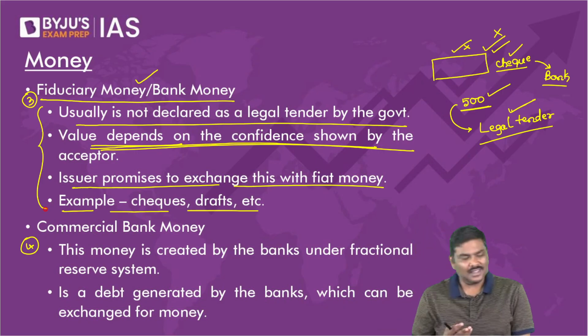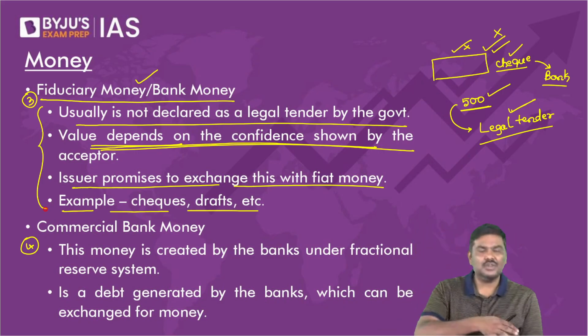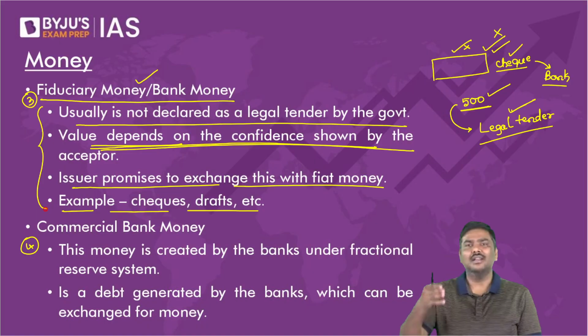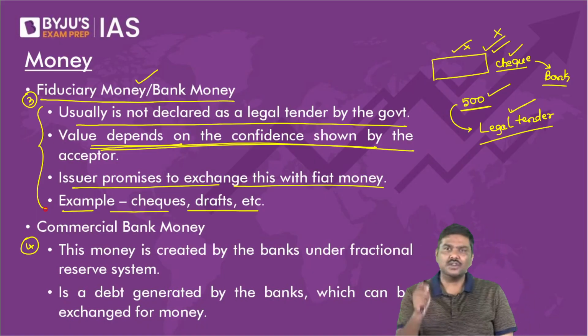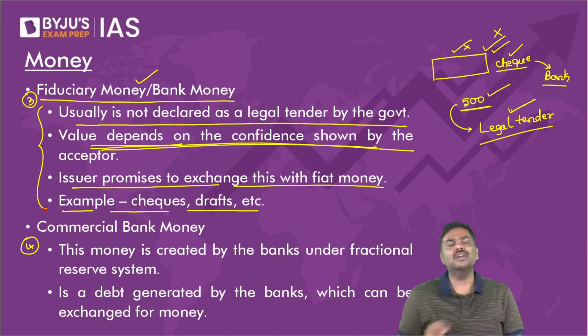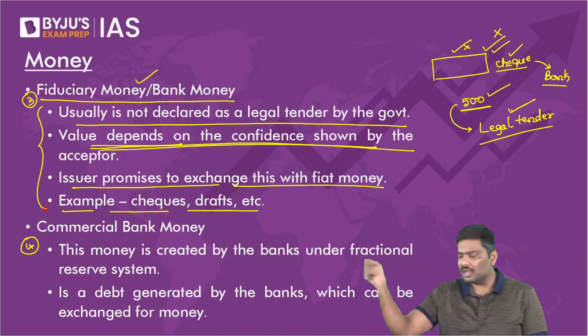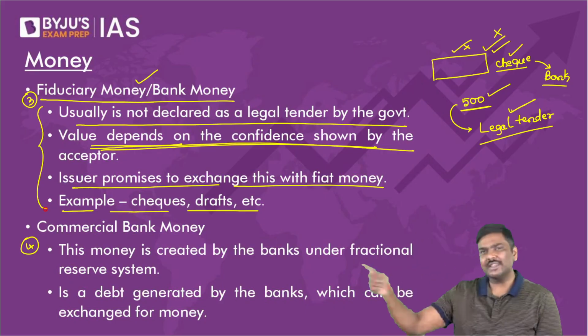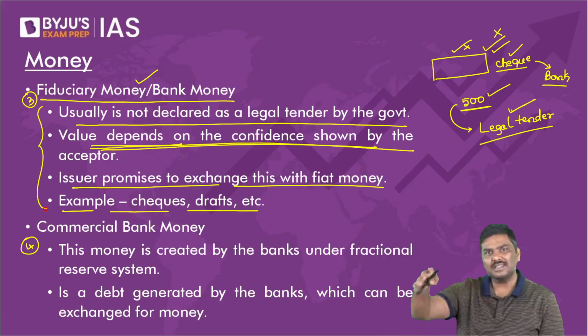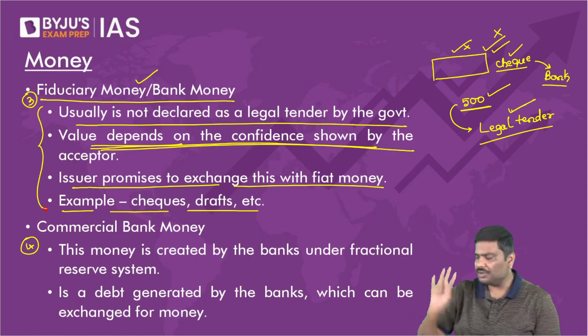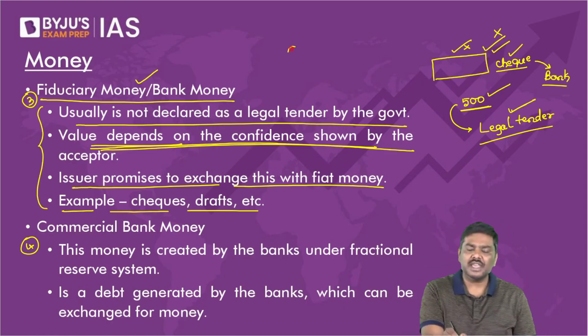Now, some of you are asking these kind of questions. Why is this not a legal tender? My dear, I will issue a check to you. Instead of giving a cash of 500, I'll give a check of 500 rupees to you. You will go to the bank, deposit that check, and the bank manager says, sorry, this person doesn't have any money in the bank account. Have you heard of check bounce cases?